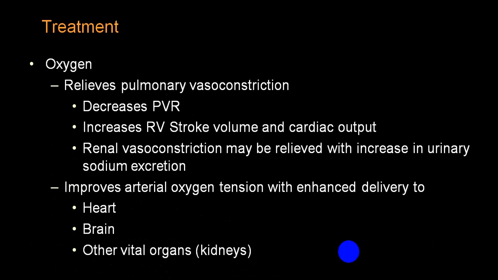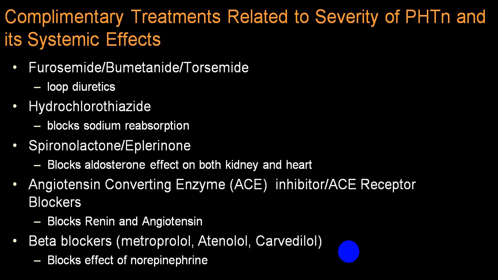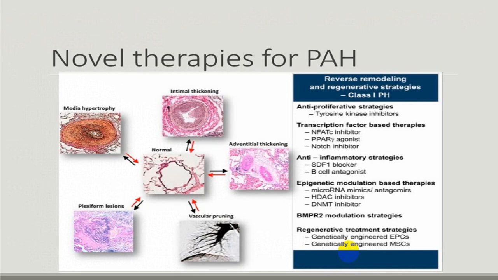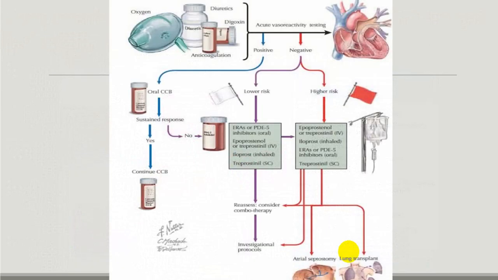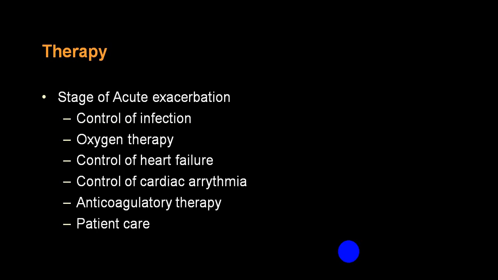So oxygen therapy is very helpful. Diuretics will be helpful. ACE inhibitors are also helpful. Beta blockers are also helpful. And now there are a lot of drugs available for reducing pulmonary hypertension. This will also be discussed in the chapter on pulmonary hypertension. There are a lot of drugs.